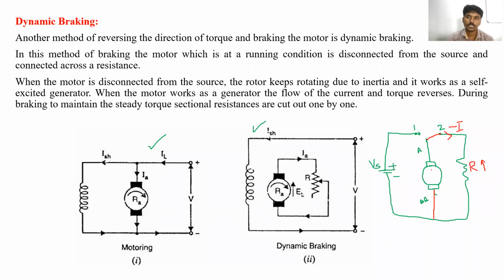So the motor will stop very slowly. If this resistance decreases, the flow of current increases, nothing but the energy is dissipated very fast.